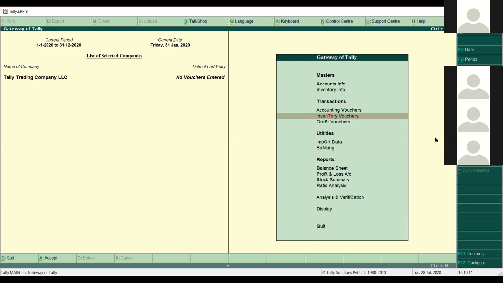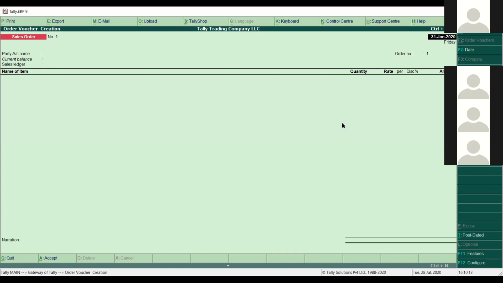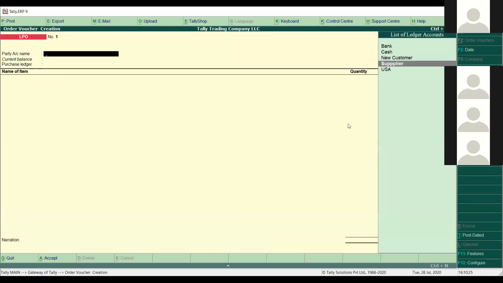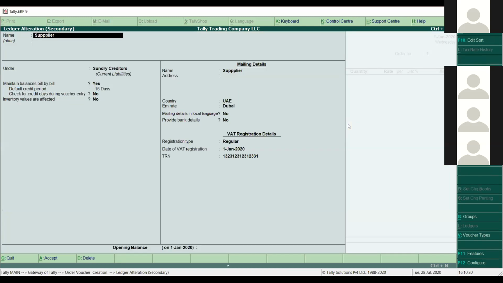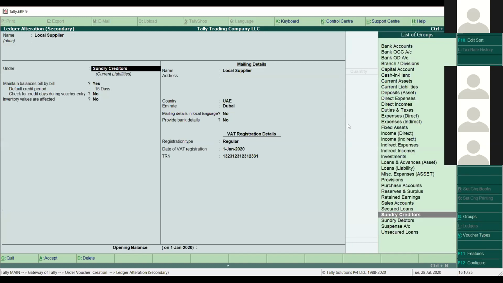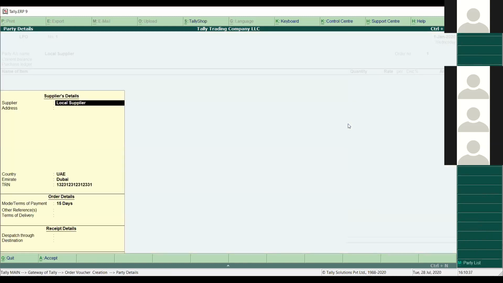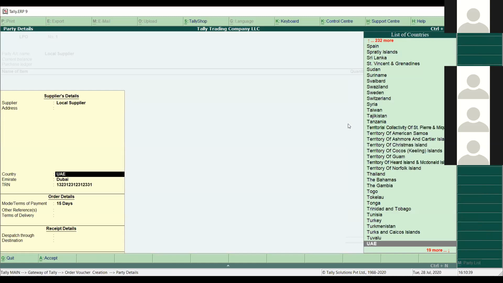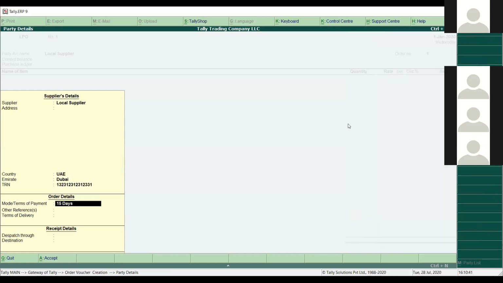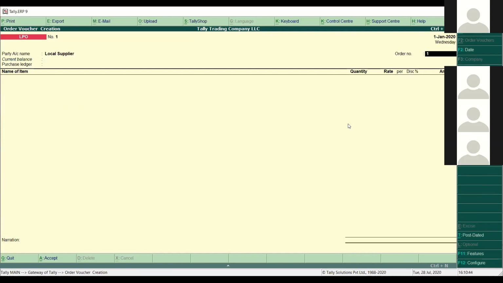First of all, I will start from the order. I'll make one purchase order here. I just select a date first. Then the party account name. My supplier is named local supplier, so I will alter the ledger and make it local supplier. Then, what are the supplementary details for this supplier? Country UAE, Emirates Dubai, the TRN number, and the mode of payment are coming here.